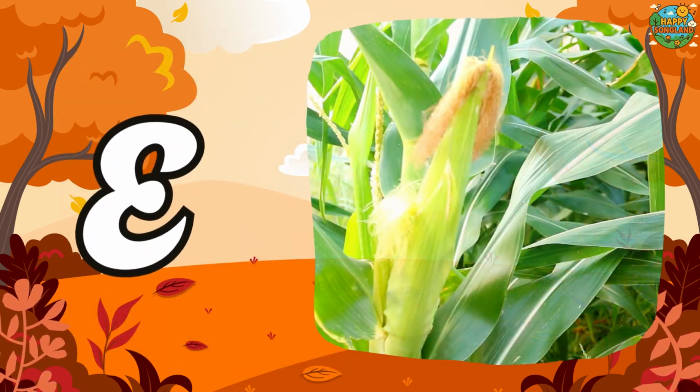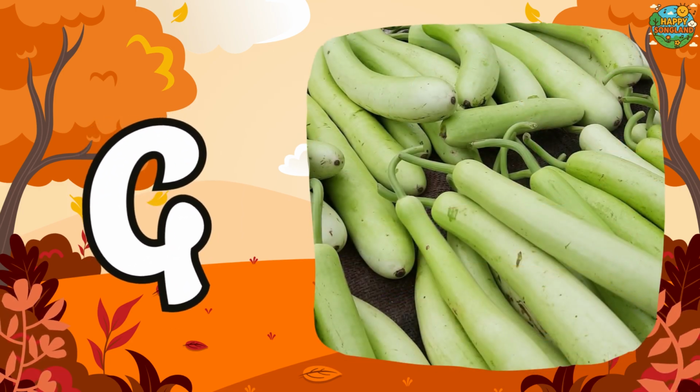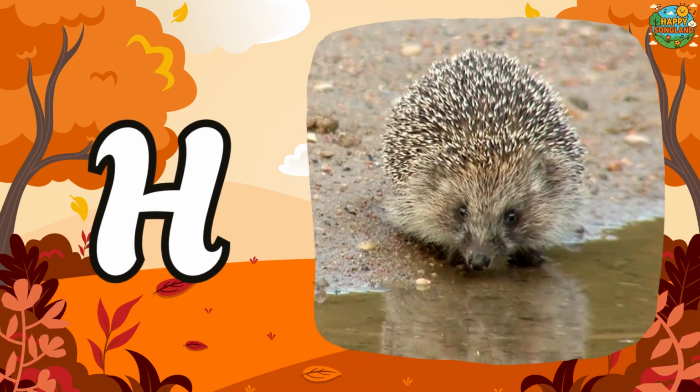E is for ear of corn, yellow and sweet. F is for forest where animals meet. G is for gourd, funny and round. H is for hedgehog snuffling the ground.